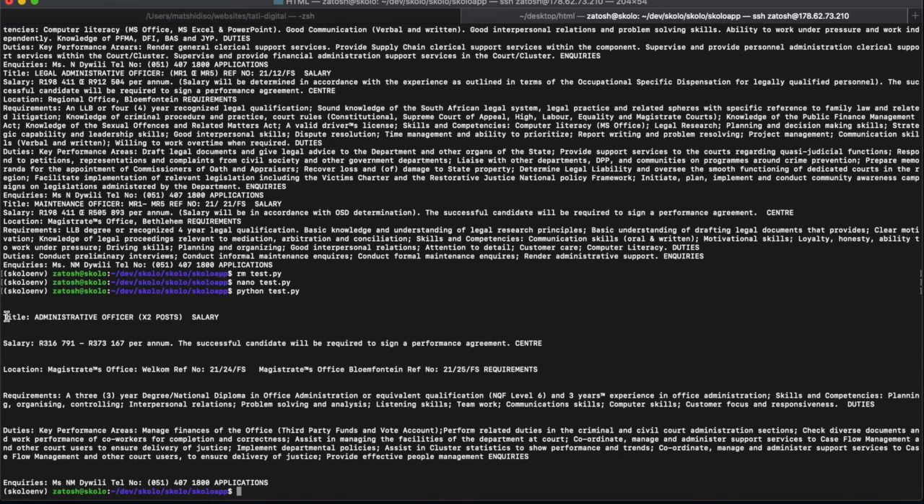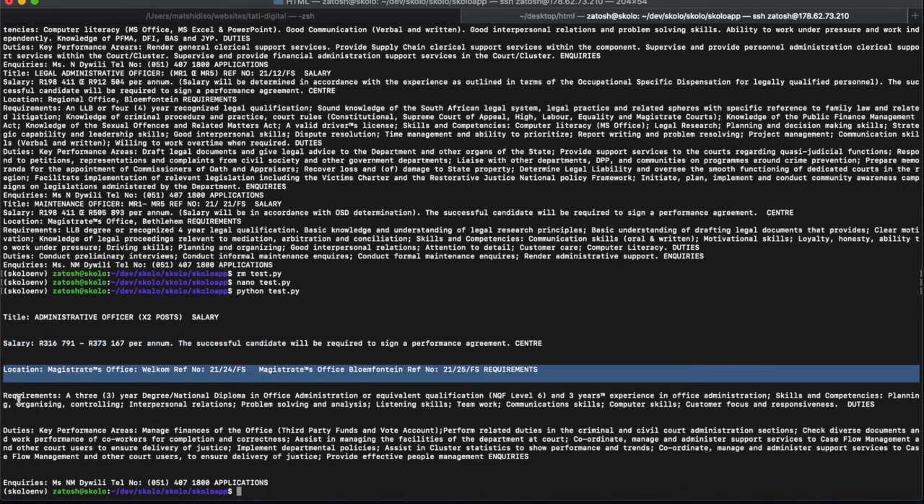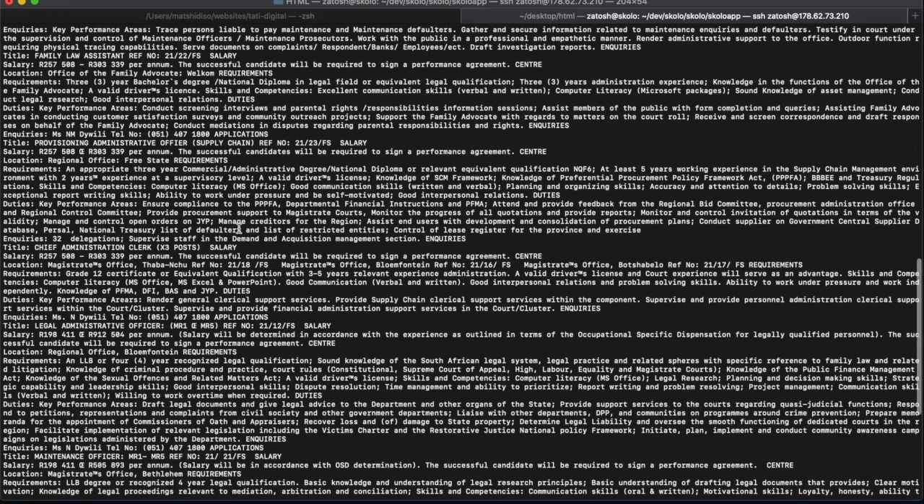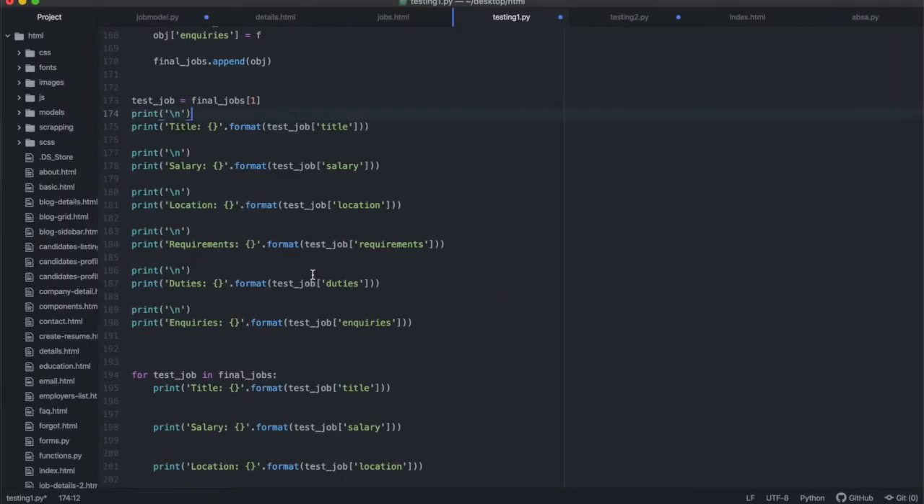Print the new line. This is the title. The title is that. The salary is that. All right. The location is that. The requirements are that. The duties are that, and the inquiries are that. Okay, so for this specific one, it printed it properly. All right, but I actually want to reprint this so I can show you that we're going to have a little bit of a problem, especially because of the page separation.